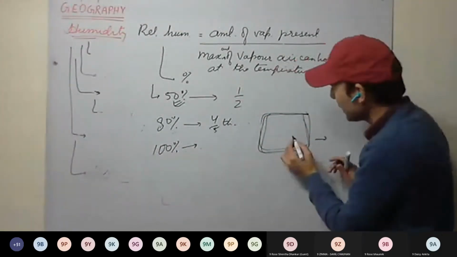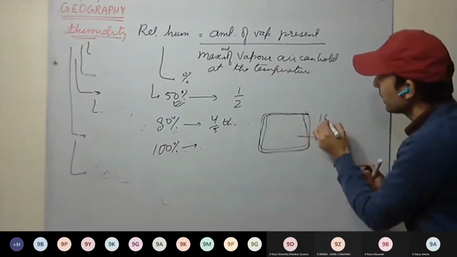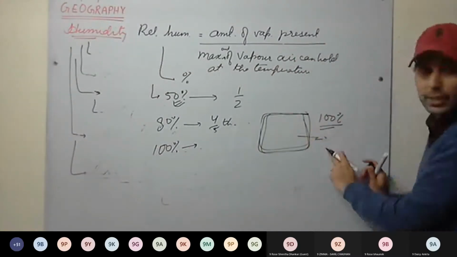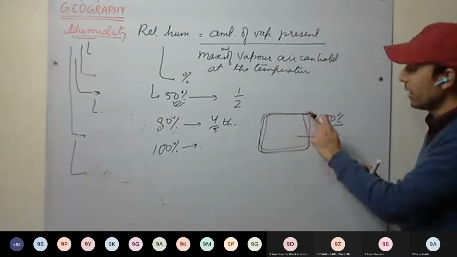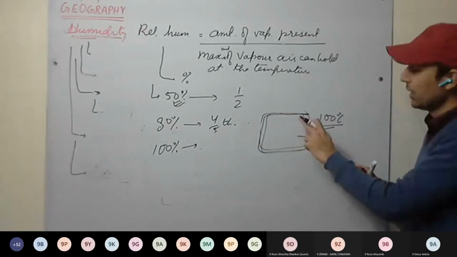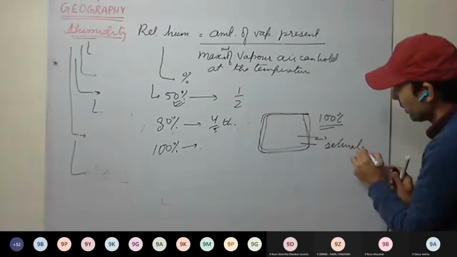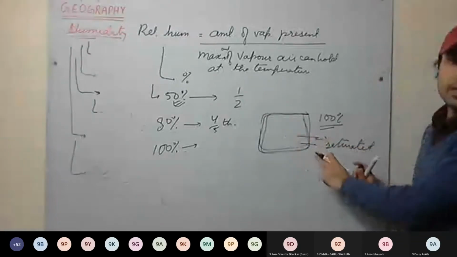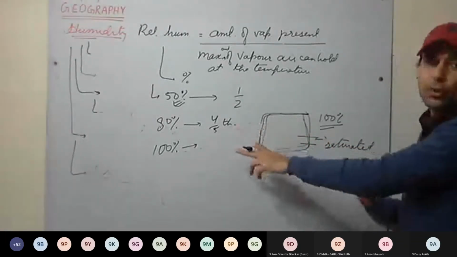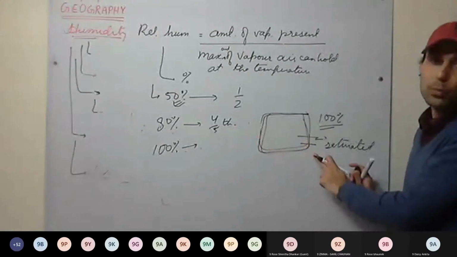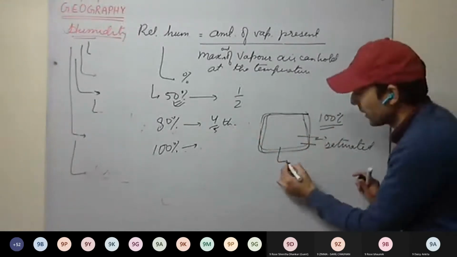Now see here, as the air is having relative humidity of 100%, that means it has reached its limit. It can no more hold the moisture. At this point, this air is called saturated. It is saturated with water vapor. It cannot hold more moisture. Now what happens?